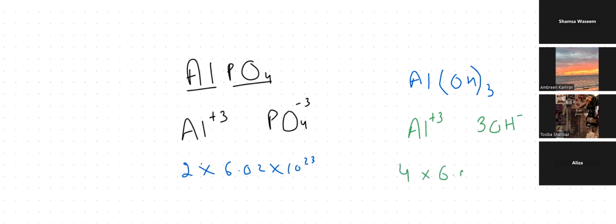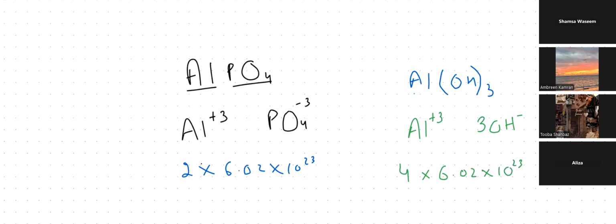But if I had asked how many atoms are there, why did I write atoms? We were just counting the number of ions, so it contains this many ions. If I had asked how many atoms will be there, so one aluminium, 3 oxygen, 3 hydrogen.